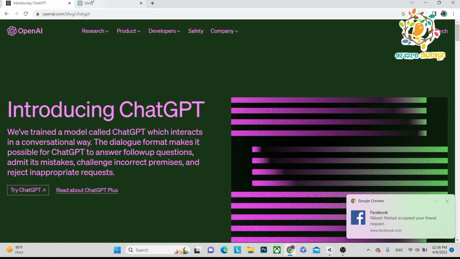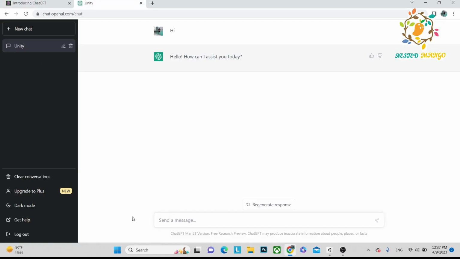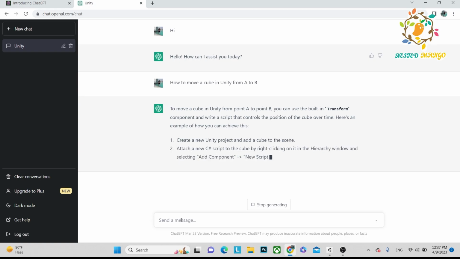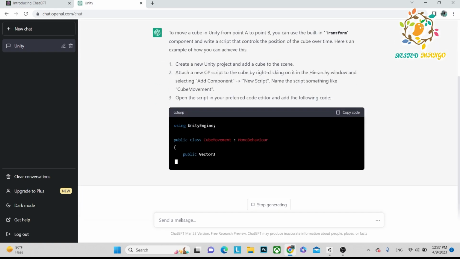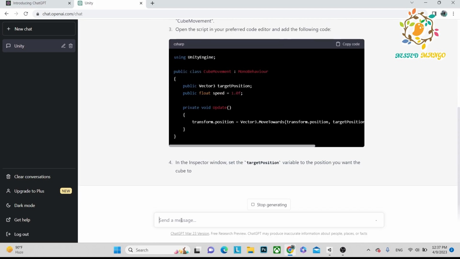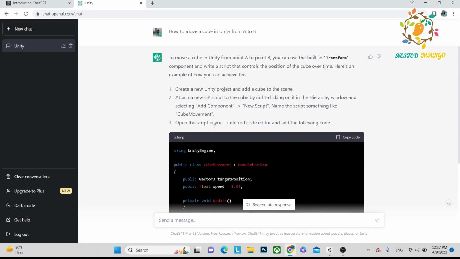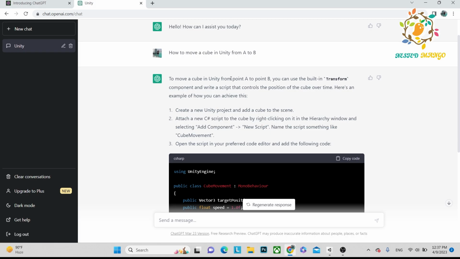Okay, so let's start today's video. So here is our chat, and let me ask ChatGPT how to move a cube from A to B. Oh my God, it's really going to replace us so fast. So here you can see, to move a cube in Unity from point A to B, you can use the built-in transform component and write a script that controls the position of the cube over time. Here is an example of how you can achieve it.